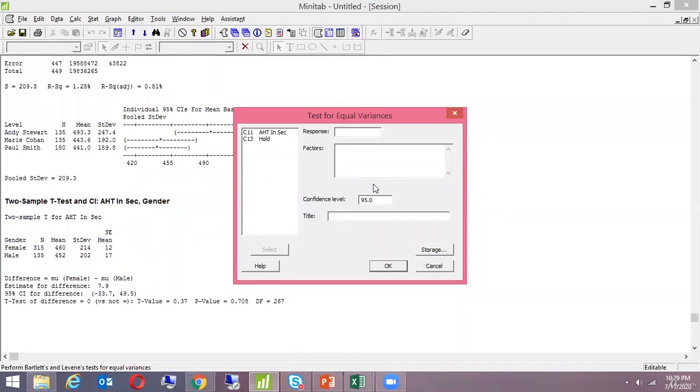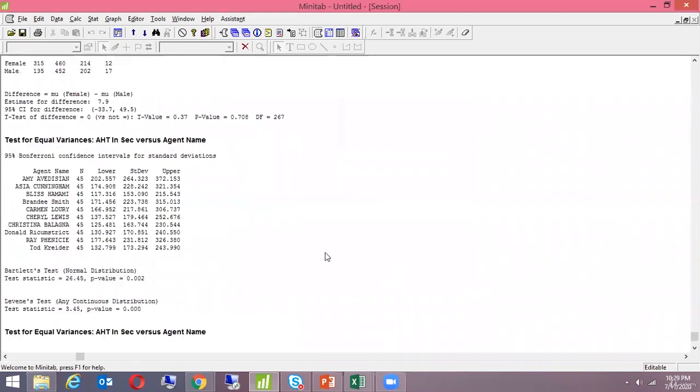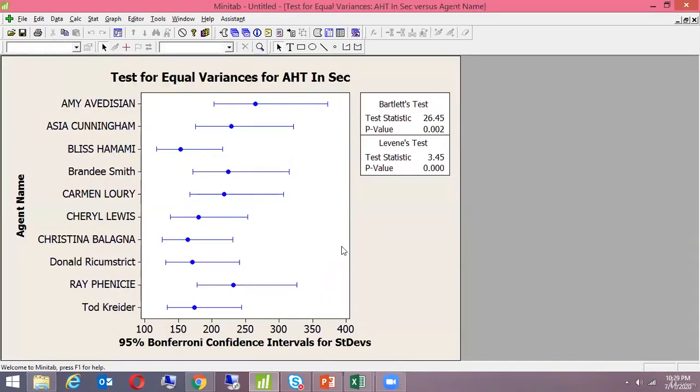So I'm considering HT. We know the HT data is not normal. And for factors, let's say I put trainer here. Let's say I put agent name here. Let's say I have multiple. I click on OK. Here there is a graphical representation also.